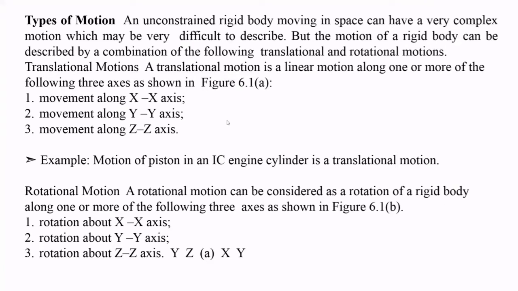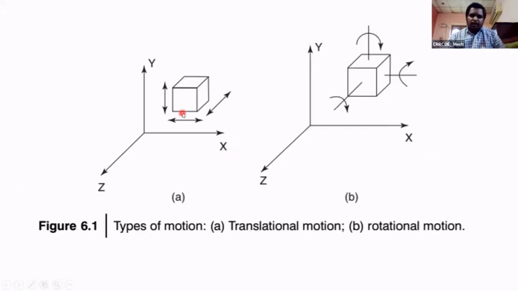Okay, any body in space we can describe with 6 degrees of freedom, 3 rotational and 3 translational. See this, the translation in x direction, y direction and z direction means 3 linear motions, and 3 rotations mean rotation about the x axis, rotation about the y axis, and rotation about the z axis. Means we have 3 linear, translational motions, and 3 rotational motions. Totally we have 6 degrees of freedom.